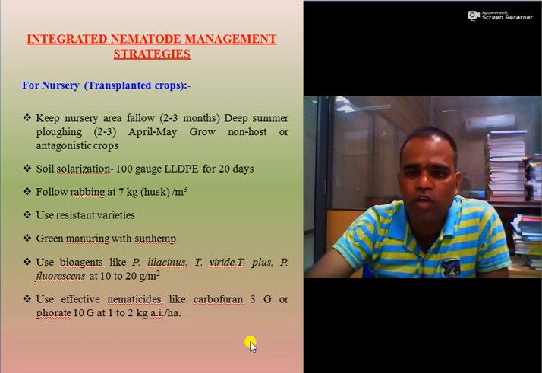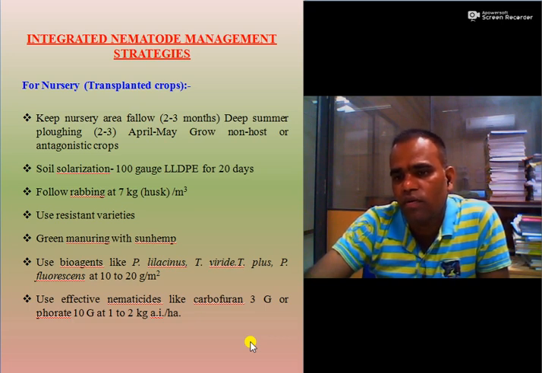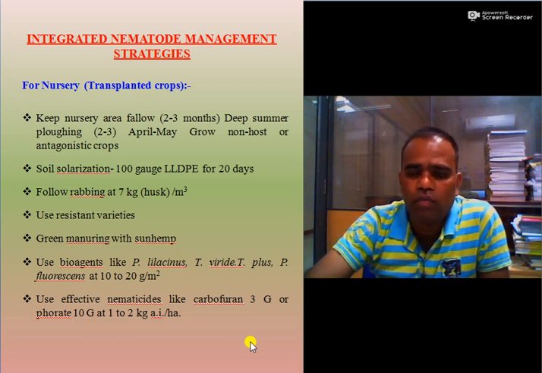It is the integration of all the methods to control or manage the nematode population below economic threshold level. Here management is the main concept, as that of control. So we have to manage or suppress the population of nematodes below economic threshold level by employing all the